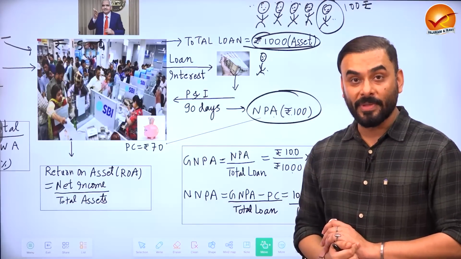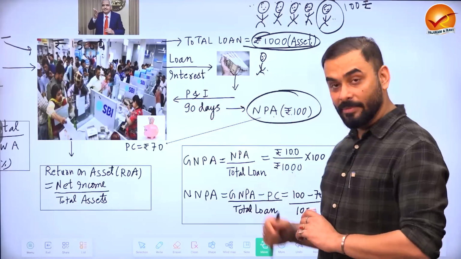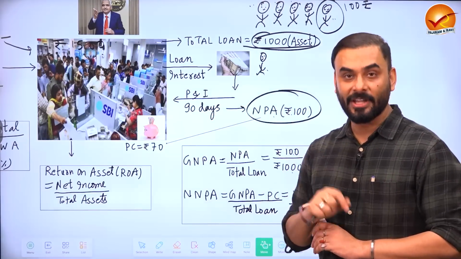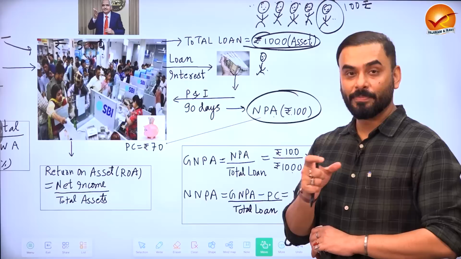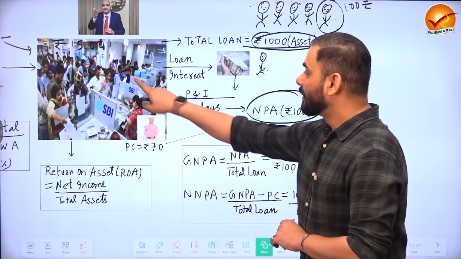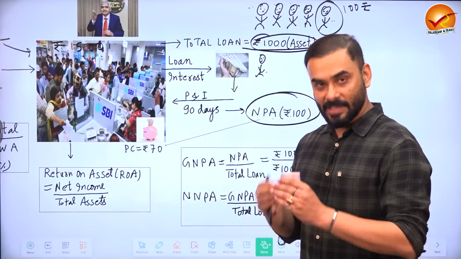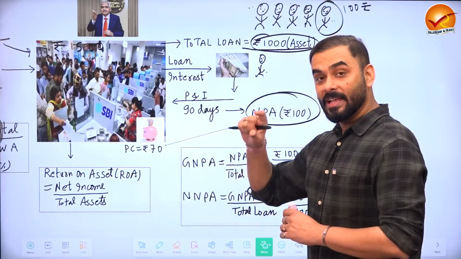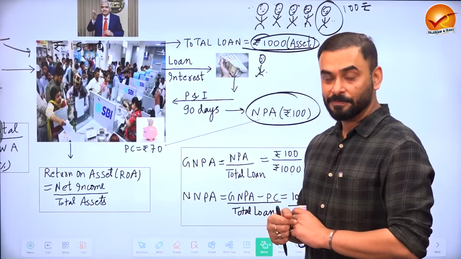NPA means non-performing assets, the money which is not coming back easily. So 100 rupees is the money which is not coming back. So what is 70% of 100? 70 rupees. That is called provisioning coverage. So the provisioning coverage ratio, or the amount, is called the provisioning coverage amount. So State Bank of India keeps 70 rupees in a piggy bank separately. It doesn't give it to RBI, it keeps it with itself.